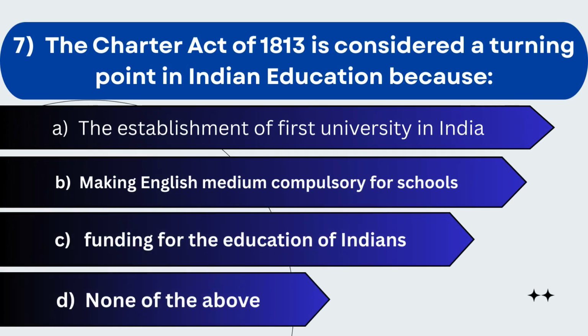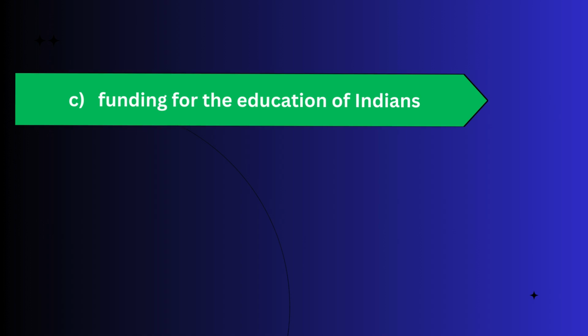7. The Charter Act of 1813 is considered a turning point in Indian education because A. The establishment of first university in India. B. Making English medium compulsory for schools. C. Funding for the education of Indians. D. None of the above. The correct answer is C. Funding for the education of Indians.